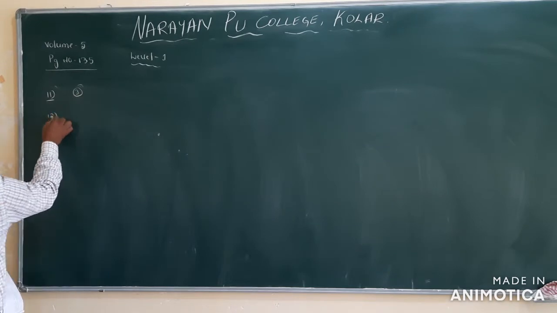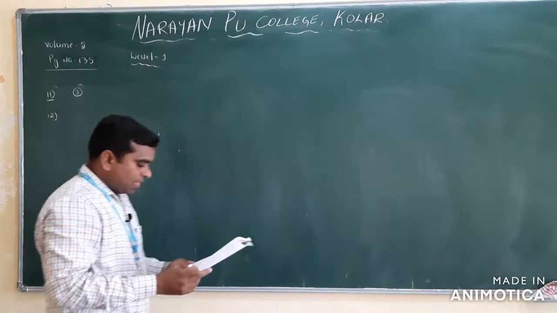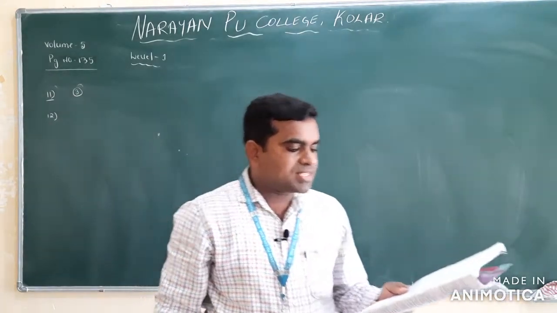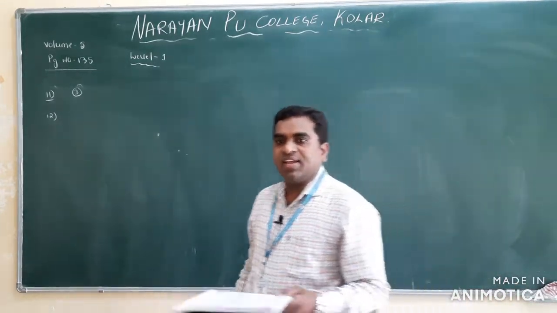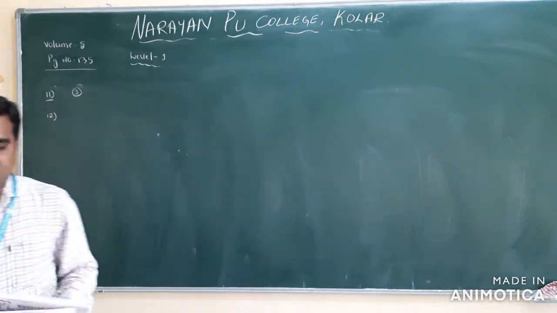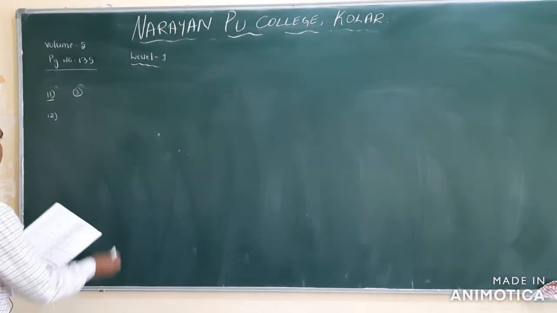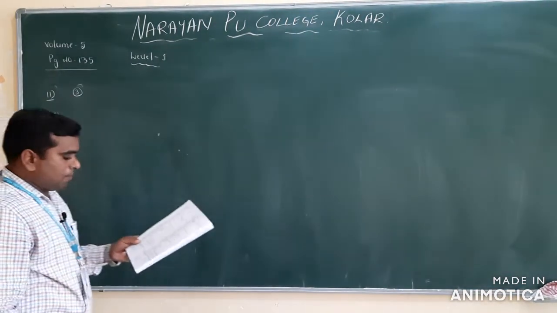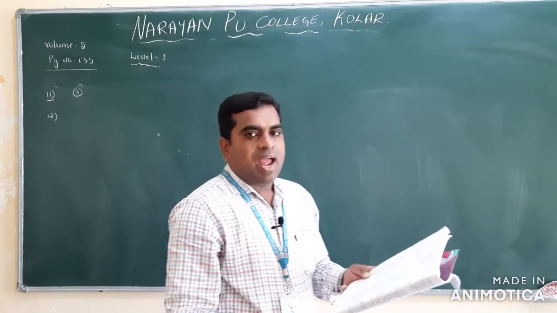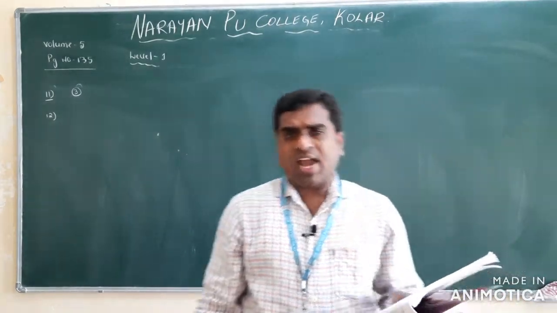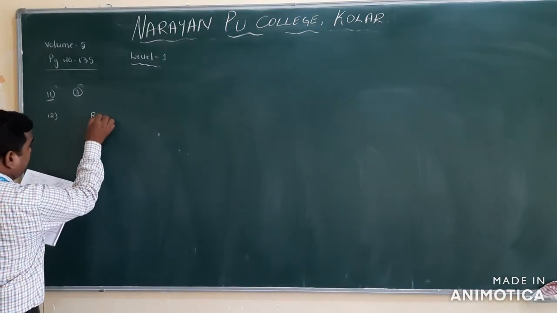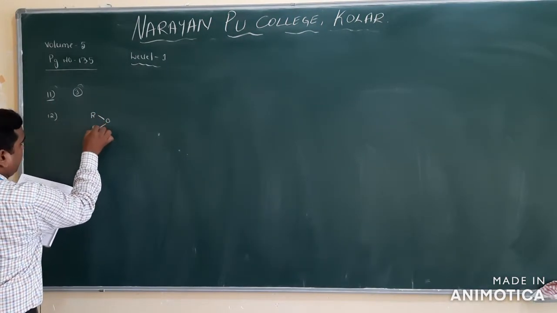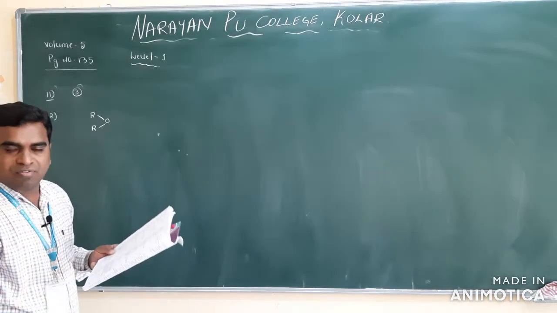Next, the 12th question. According to the Lewis concept of acids and bases, ether is what? They have given the options acidic, basic, neutral, and amphoteric. I already mentioned this when we discussed the reactions of ethers.